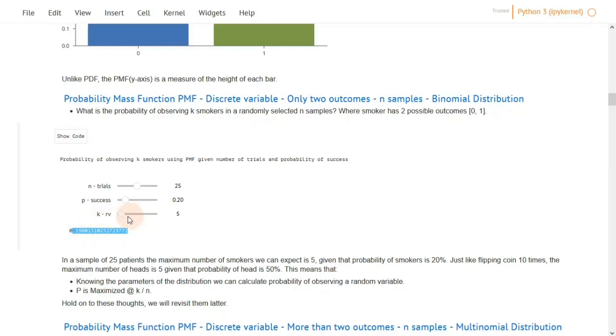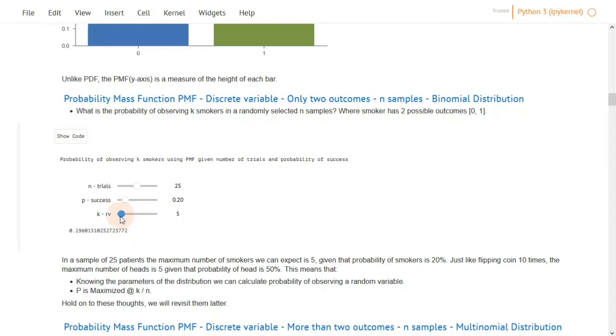Now, if we change 5 to be 9, for example, we see that the probability decreases, and it makes sense because there is only a 20% chance of observing a smoker, and as the number increases, the probability gets smaller and smaller. Notice that we are here fixing the parameters, which are n and p, and changing the value that a random variable can take. And this depicts the probability of observing this random variable.